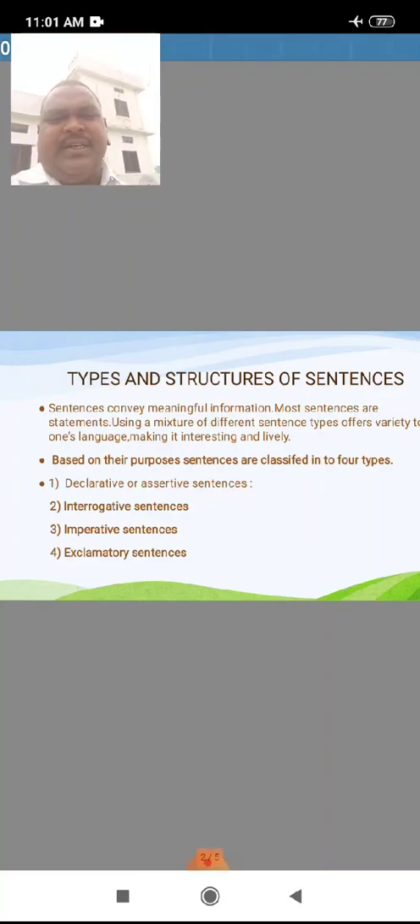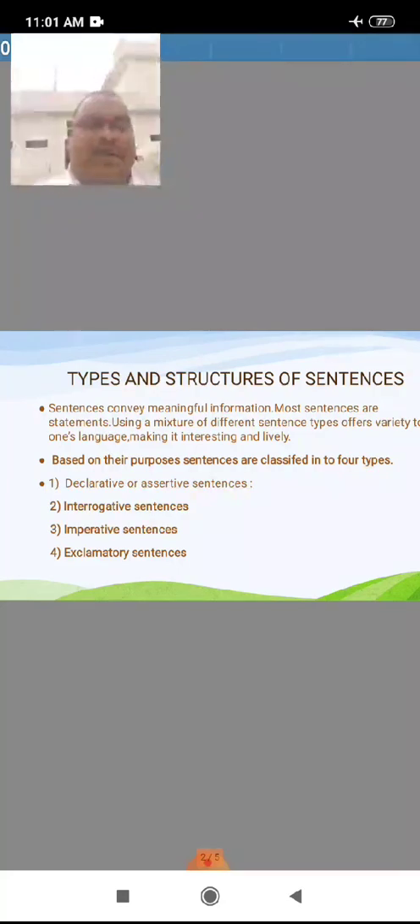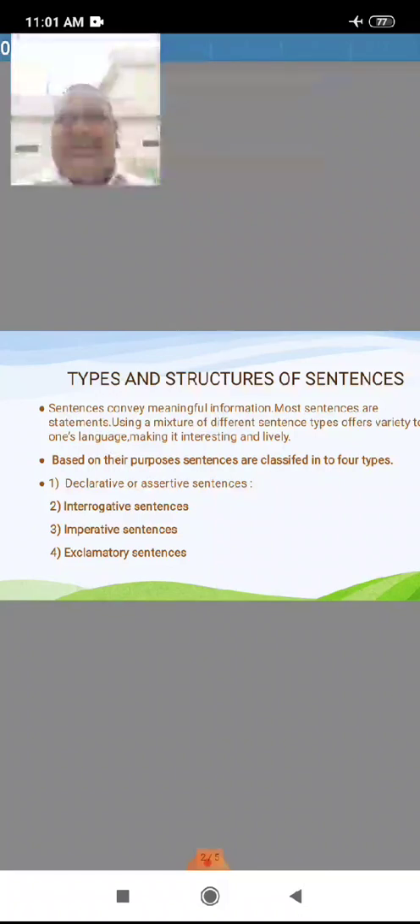That is interrogative. The third one is imperative, I said. Imperative sentences are used to give orders or instructions, to make a request or to give advice. Example I said to you: post the letter, let's go home. That is imperative.